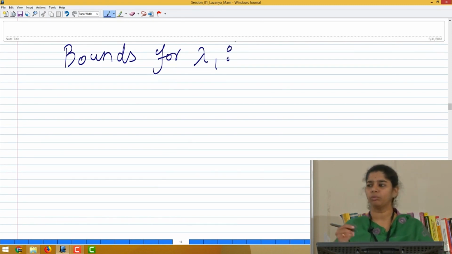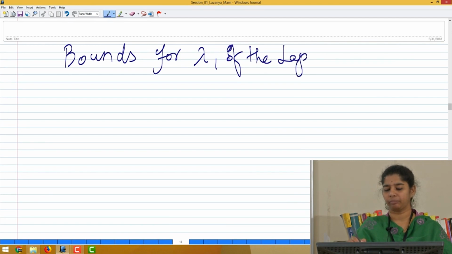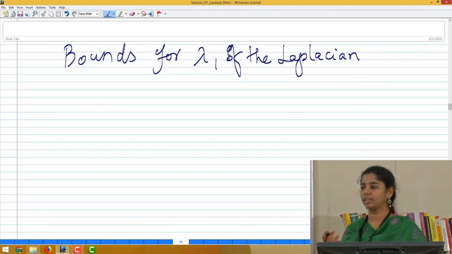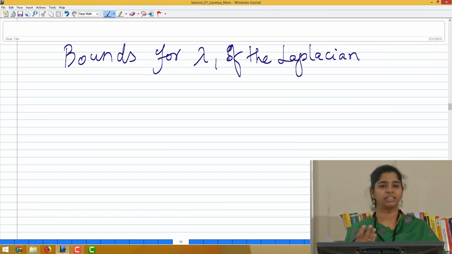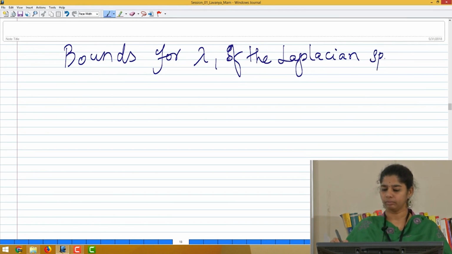For lambda 1, for which lambda 1? Of course, we are talking in terms of the Laplacian spectrum. So, lambda 1 of the Laplacian spectrum. And then we will also talk about the second smallest eigenvalue, the algebraic connectivity. We will also try to see what kind of values it can take.